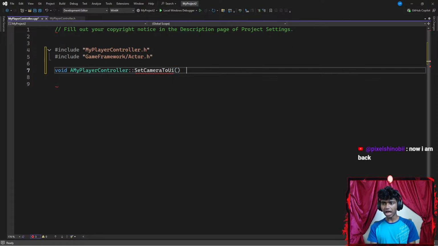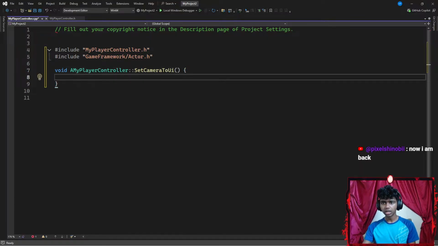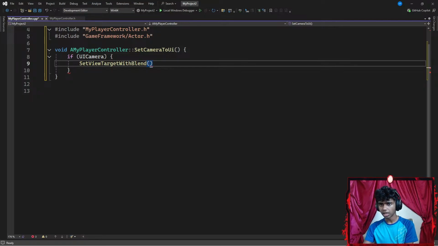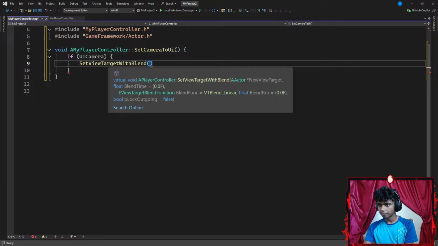I won't be requiring any parameters, but I will be adding a pair of curly braces here. Now, inside my function, I'm gonna go ahead and add an if statement to check if UI camera, I'm assuming if it's set to true, then I go ahead and do something. I'm gonna use the function set view target with blend, which requires two parameters. It requires my new view target and my blend time.